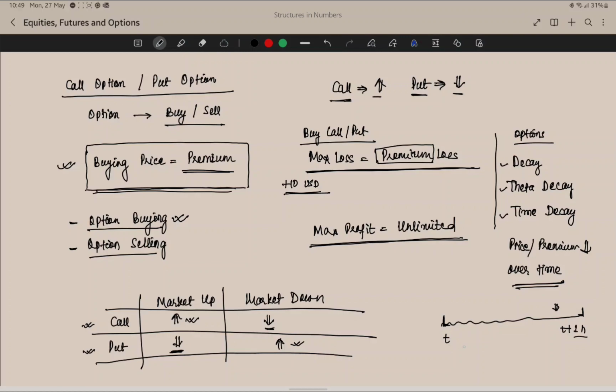So let's say at time t the market was at the same place, the market moved up, moved down, or did anything in between, and then stayed at the same position after t plus 1 hour. At t the price was, let's say, 10 USD, and because of theta decay there was a loss of 2 USD, then the current premium would be only 8 USD. So you have to pay 10 USD at the beginning of the market, but after 1 hour you just have to pay 8 USD to buy the same option. So this is called the theta decay.